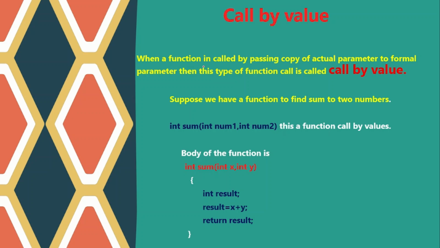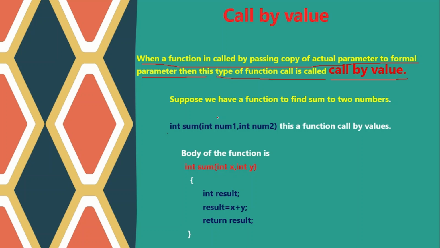When a function is called by passing a copy of the actual parameter to the formal parameter, right? This type of function call is called call by value. So let's see.